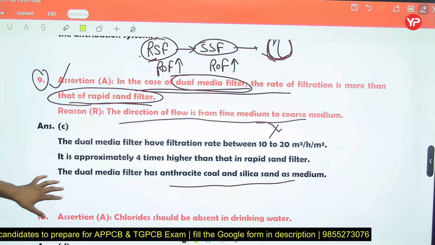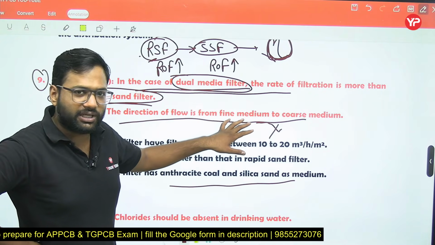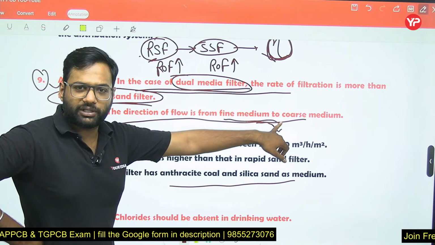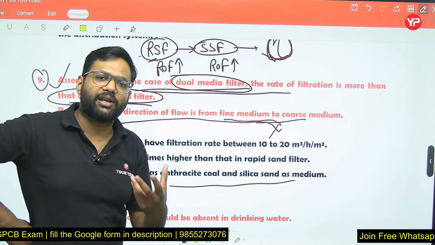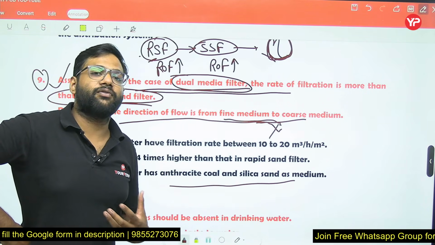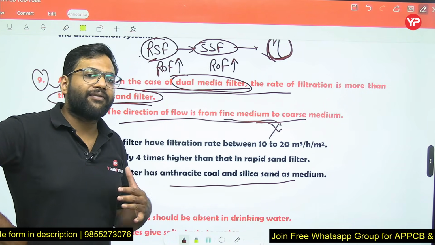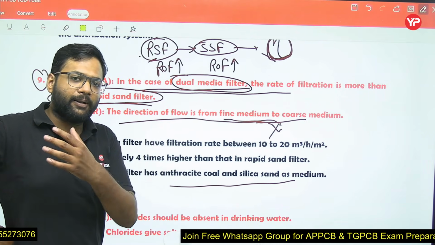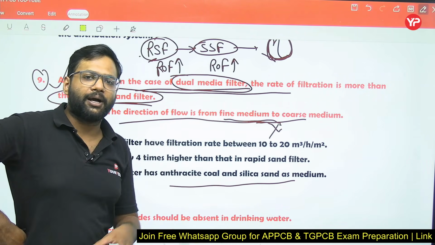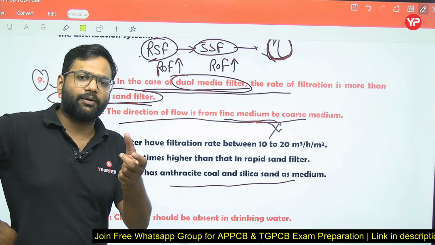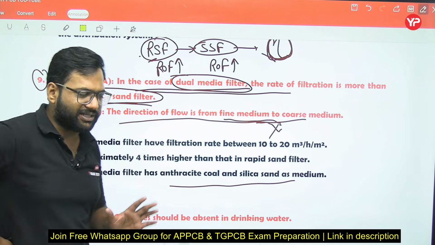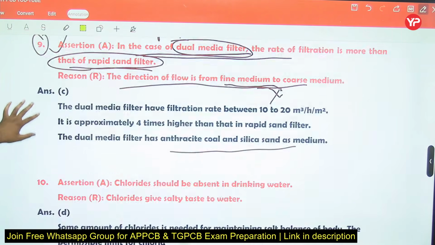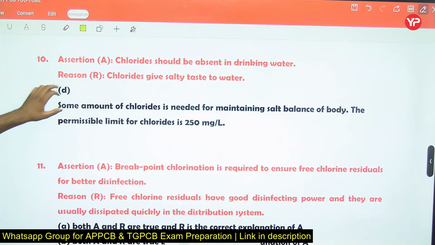If the direction of flow were from fine medium to coarser medium, then the rate of filtration would be lower, because if fine particles are present, the rate of filtration comes out lower.